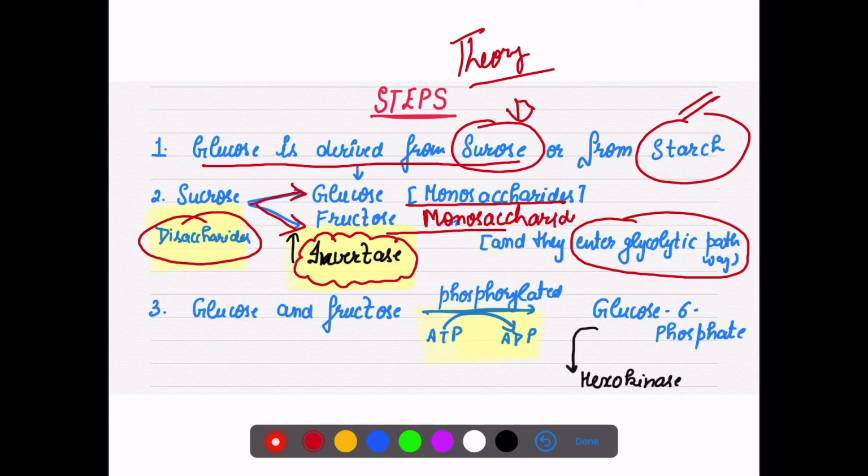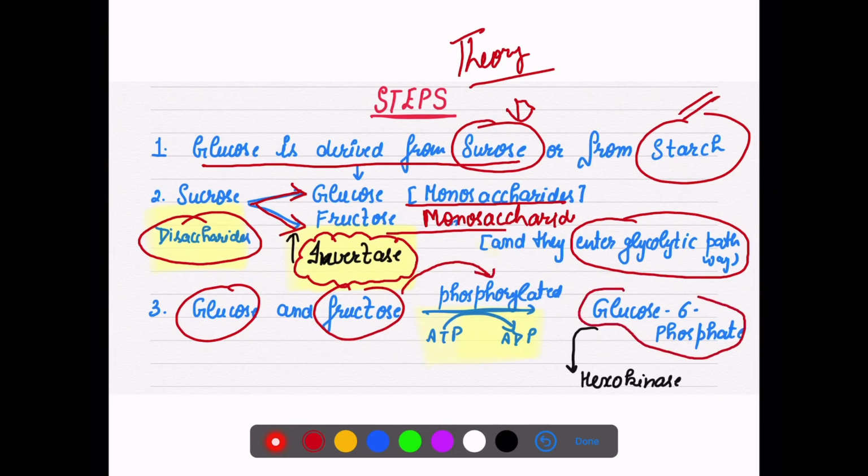First we start with glucose or fructose. They get phosphorylated and change into glucose 6 phosphate. A phosphate is attached with the expenditure of ATP, and the enzyme we use here is hexokinase.